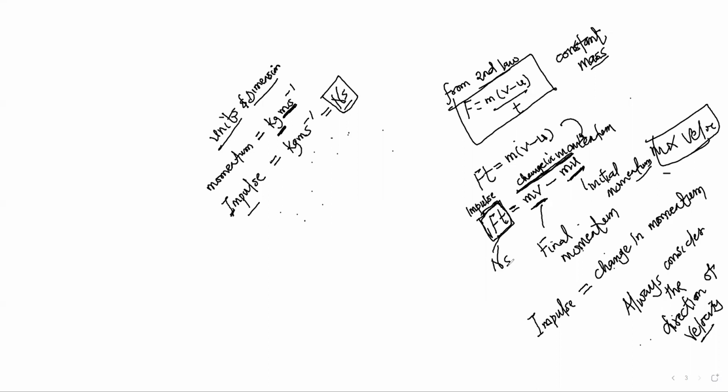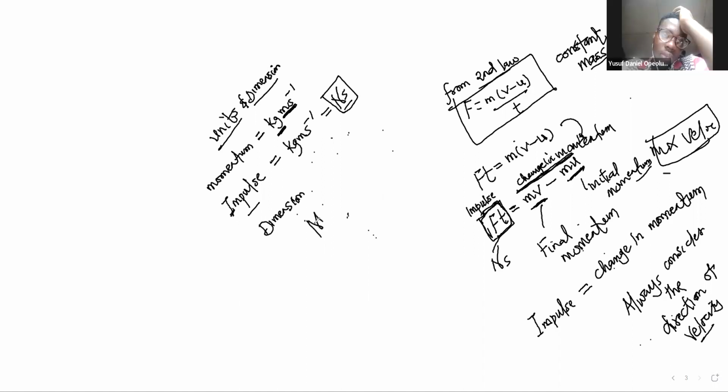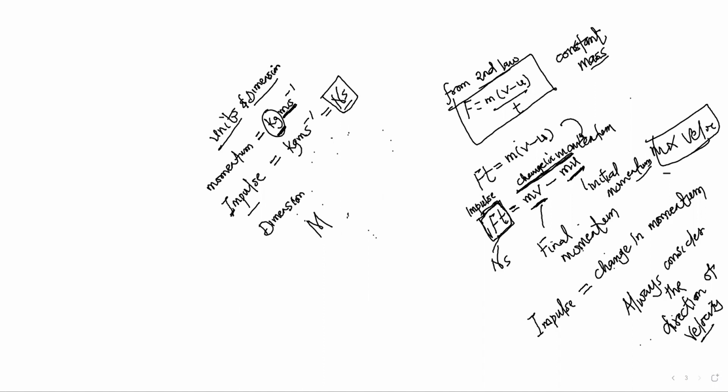What's the dimension of momentum? The dimension of momentum and impulse are the same thing. They are both M L T^-1. Capital M stands for kilogram, meter is capital L, then second is capital T, with power -1. This is the dimension of momentum, also the dimension of impulse. I repeat, impulse and momentum have the same dimension because they have the same units.